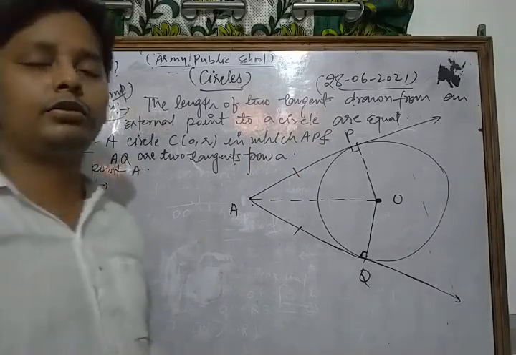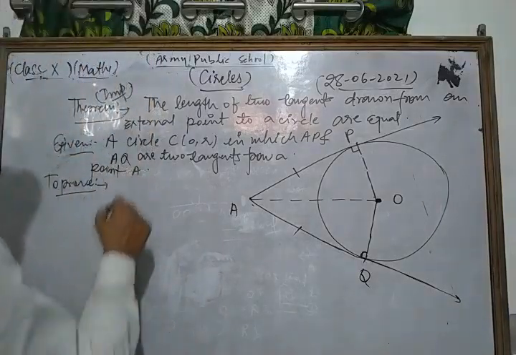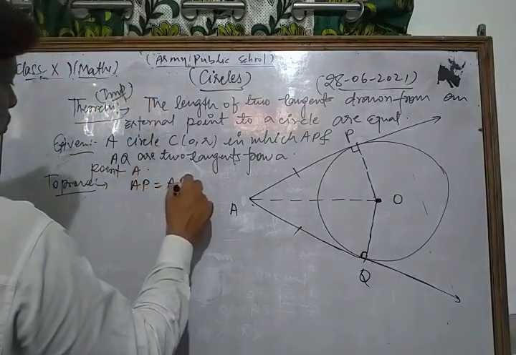Dear friends, we have to show that AP is equal to AQ.